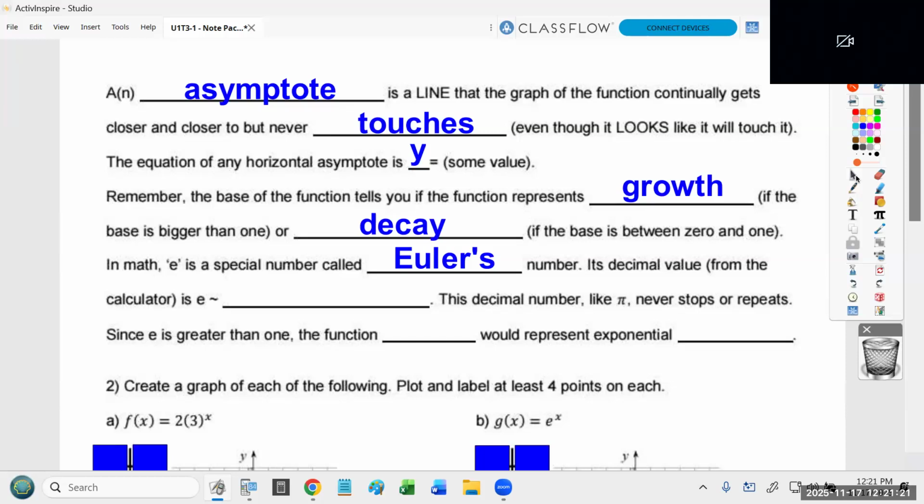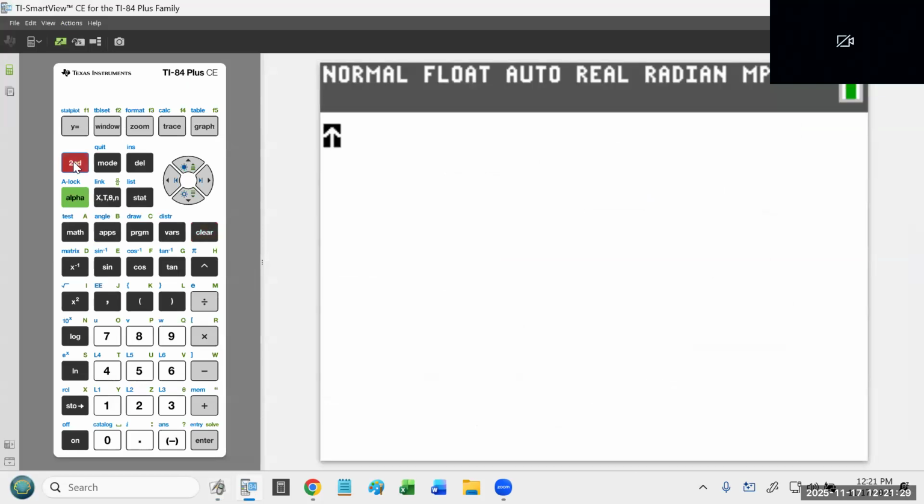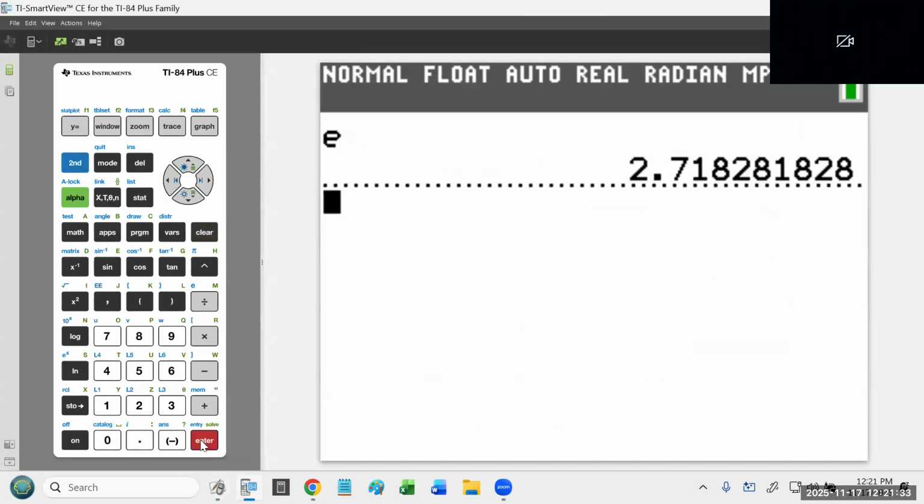Its decimal value from the calculator is... Now, here's where I want people to go to your calculator. We have to know how to get this number. Everyone press second and then the division key and hit enter. Okay, that is the number E.